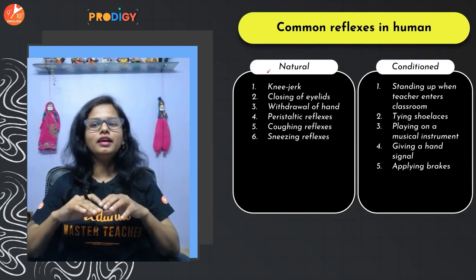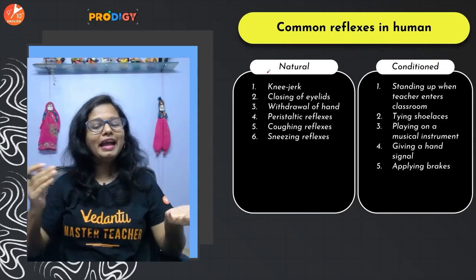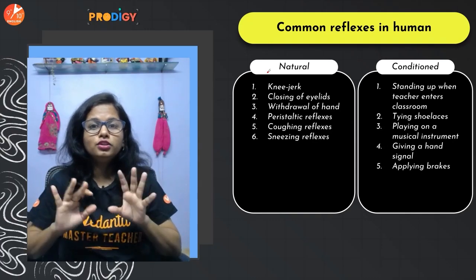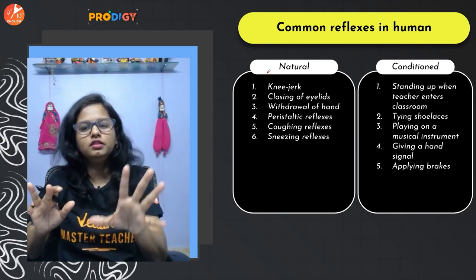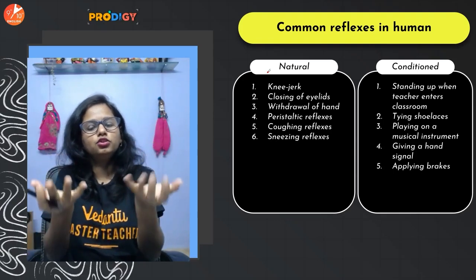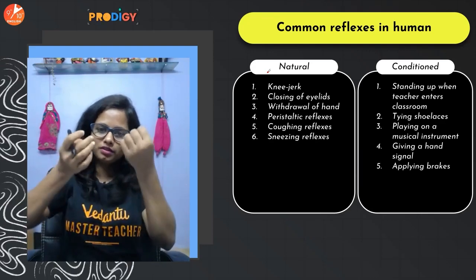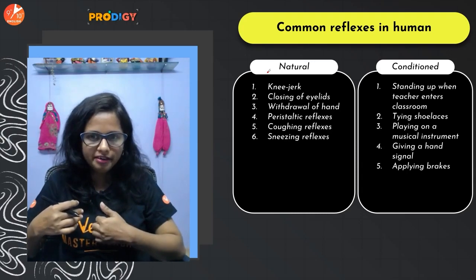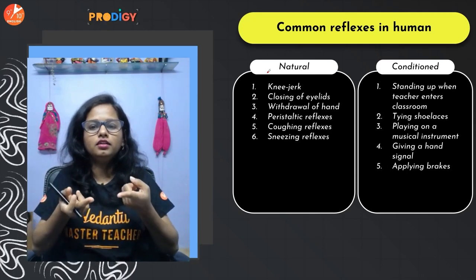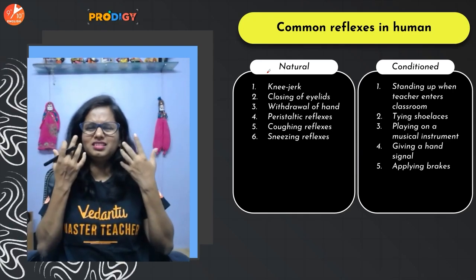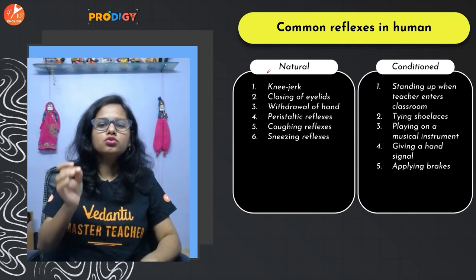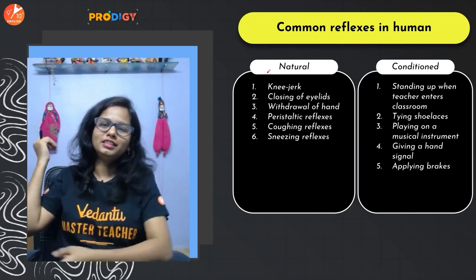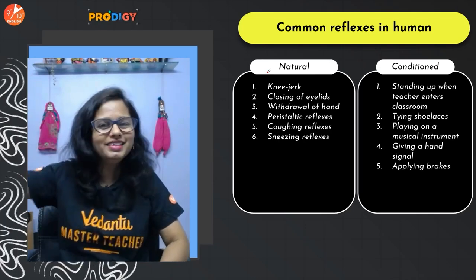So now reflexes are again categorized into two types: natural reflexes and conditioned reflexes. So natural reflexes are some inborn reflexes. You don't need to learn. Okay, they are basically passed from your parents, and you are able to perform them right since your birth, like coughing, sneezing. So when anything enters your respiratory tract, you begin to cough. When anything enters inside your nose and it's irritating you, you sneeze it, right? So coughing and sneezing, natural. When something hits on your knee, you accidentally kick back, right?